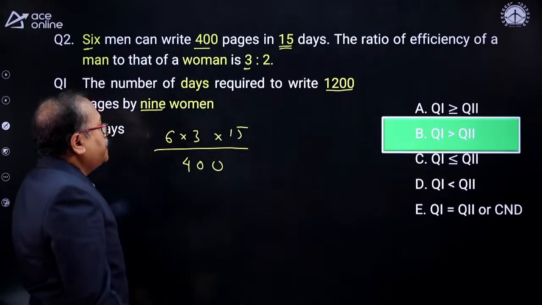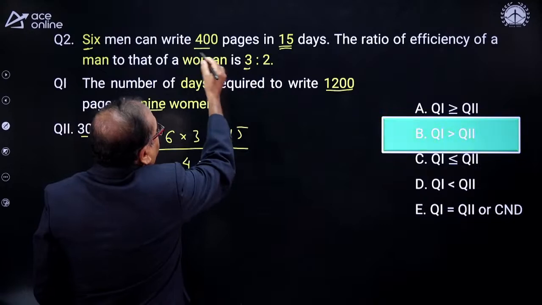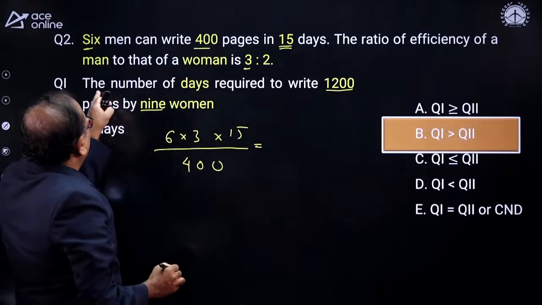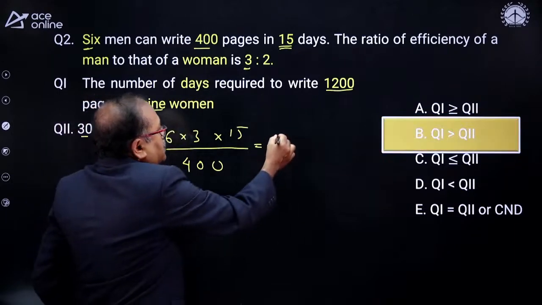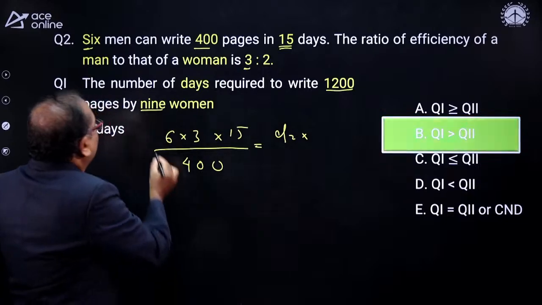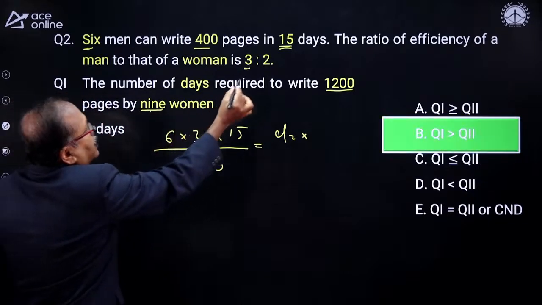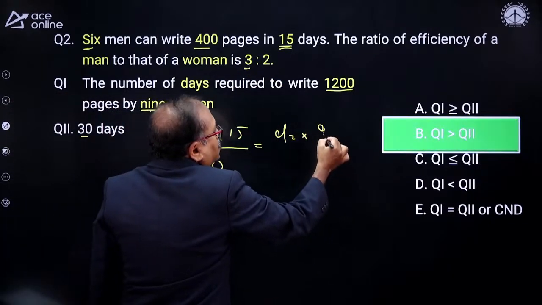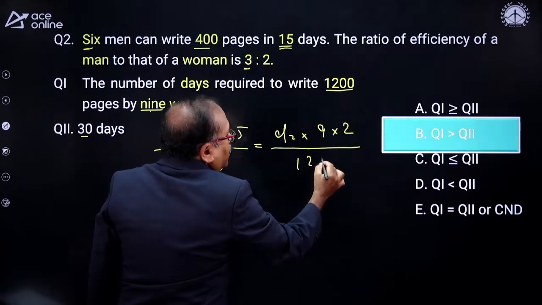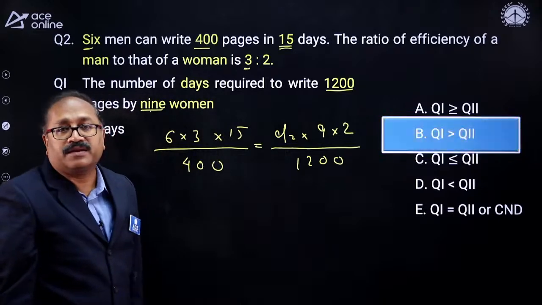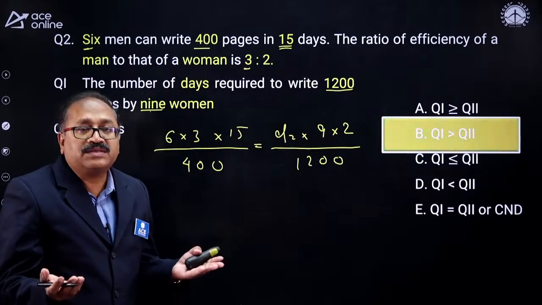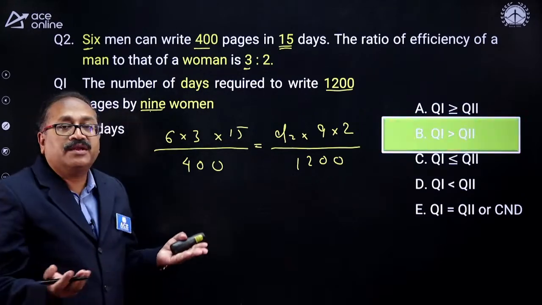So the work is completed in 15 days. In the other case, we need to find the number of days. My D2 is the question mark, and 9 women are involved, each with an efficiency of 2, so 9 into 2. The work is 1200. With this, I will get D2, and then I can compare D1 and D2.